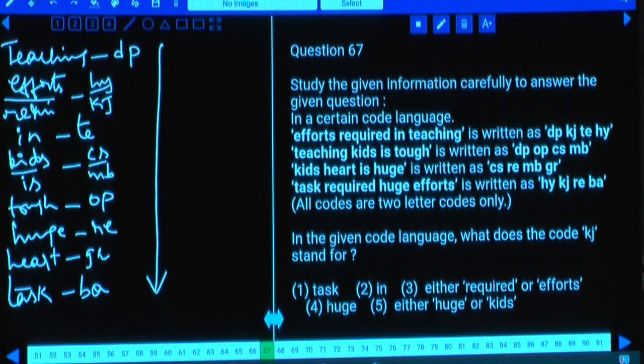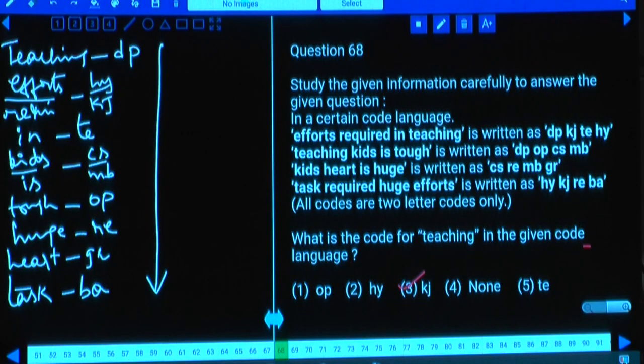Then 67, what does the code KJ stand for? Now, the code KJ stands for either efforts or required, choice 3. And 68, what is the code for teaching? The code for teaching is DP, and DP is nowhere given. That is none of these, choice 4.